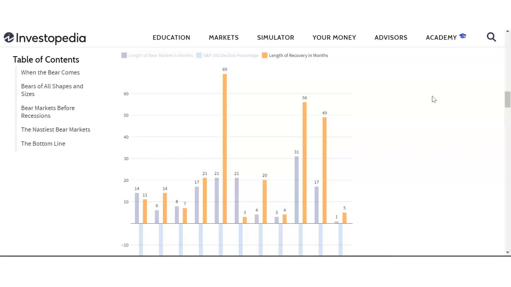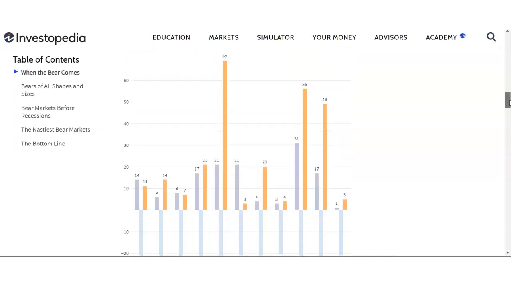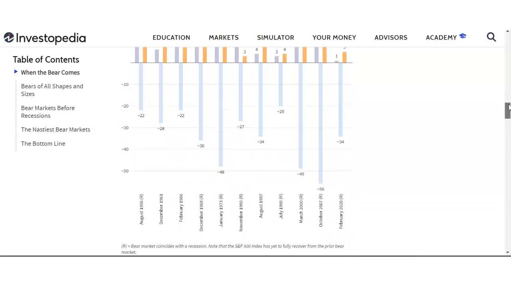But before I discuss the small case, I'll discuss its constituents. Let me take you through this particular chart. This chart has three elements. First, the length of the bear market in months, and this is for the S&P 500, not for the Indian market. Then the S&P 500 decline percentage, and then the length of recovery in months. So basically it covers all the different bear markets.